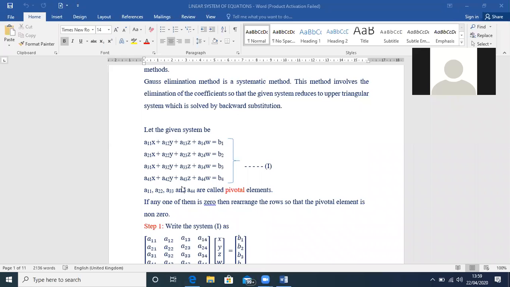Only with respect to the pivotal elements, step by step, in a systematic way, what we did here: we eliminated x from the second, third, fourth equations. Then we eliminated y from the third, fourth equations. Then we eliminated z from the fourth equation. Afterwards, you have to eliminate w. This is how you proceeded without using any other row transformations. We are only concentrating on the pivotal element.